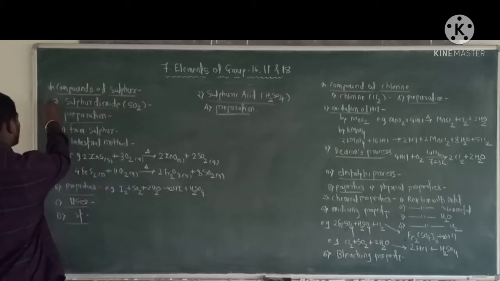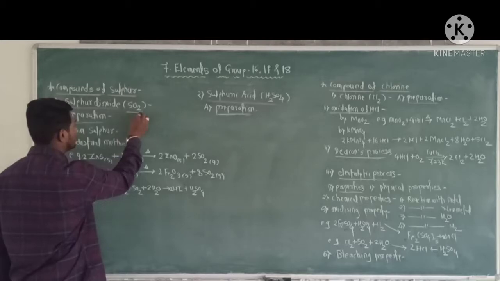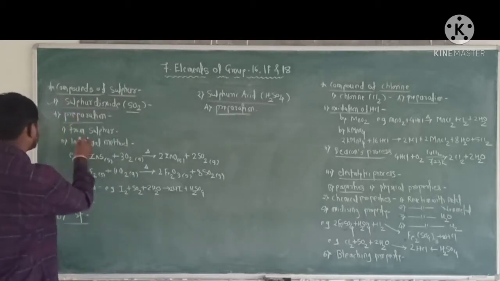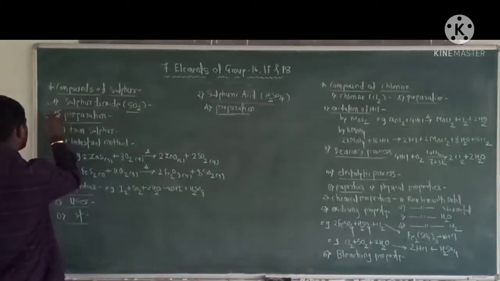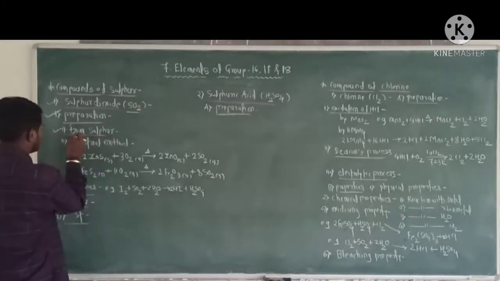First compound, sulfur dioxide, that is SO2. First of all, preparation. First method, from sulfur.